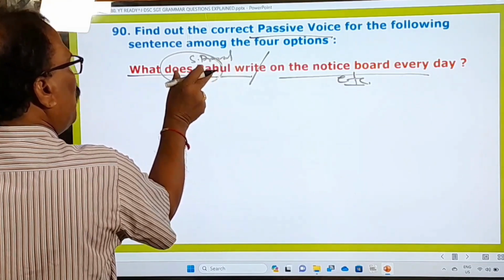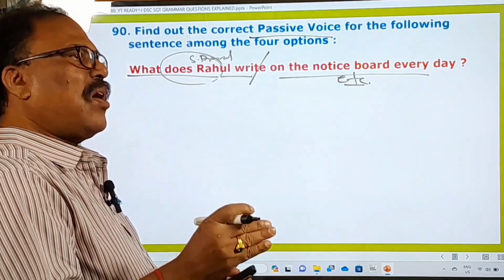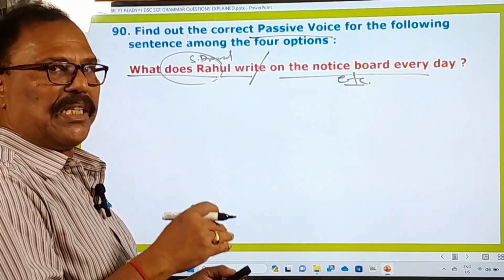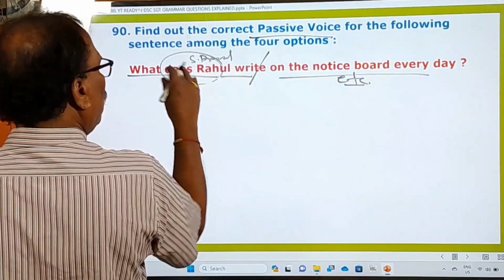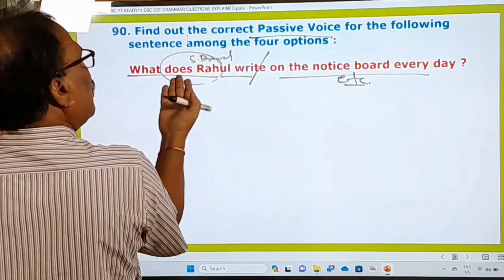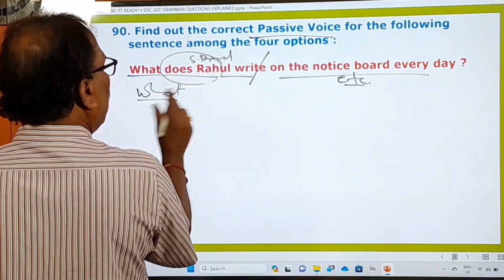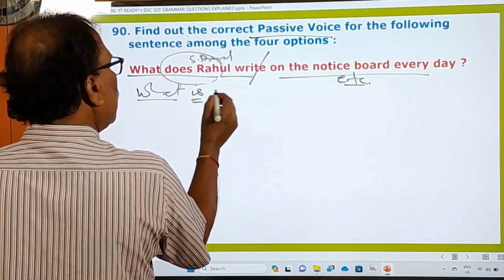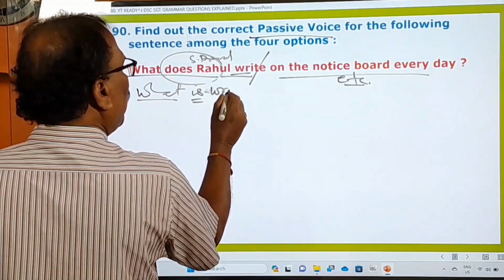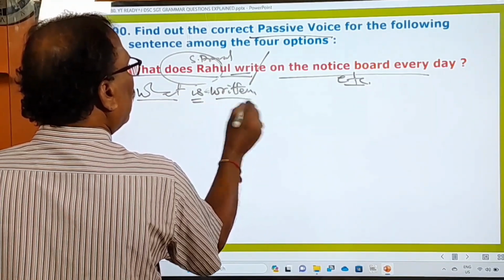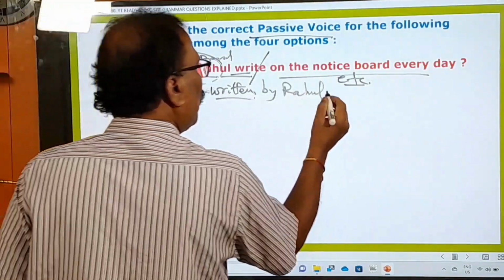When you change this simple present into a passive voice, you must use is or are. If the subject is singular, is. If the subject is plural, are. So what should we say? Now there is no object because the very object is asked: what does Rahul write? That's why "what" is singular, therefore "is". What is? Now immediately after writing the helping verb, we have to write the verb in the past participle. What is written by Rahul? What is written by Rahul on the notice board?